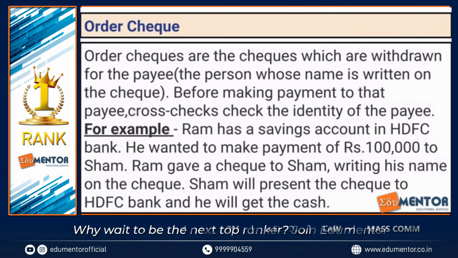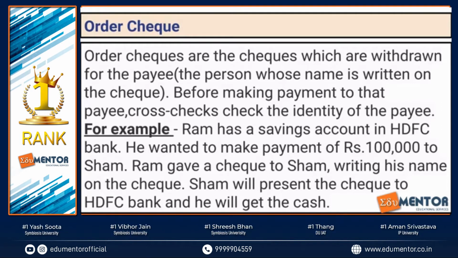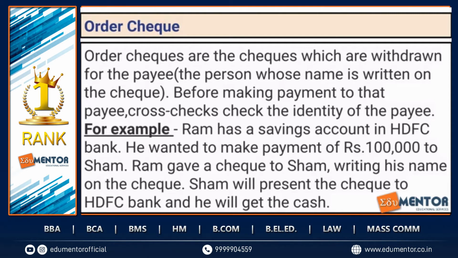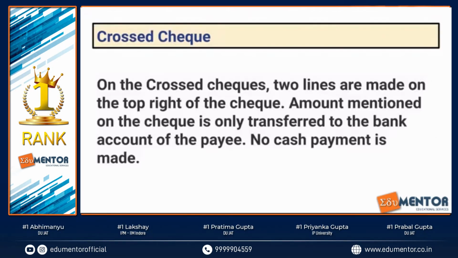Right? For example, if Ram is having a savings account in HDFC and he wants to make a payment of 1 lakh rupees to Sham, so Ram can give Sham a check, and that'll be called an order check. So Sham can just go to the bank and get the amount withdrawn. So bearer check is when Ram was taking the money himself. Order check is when he's given an order to someone else, or he's given the amount to someone else. The other person having the check can also take out the money.